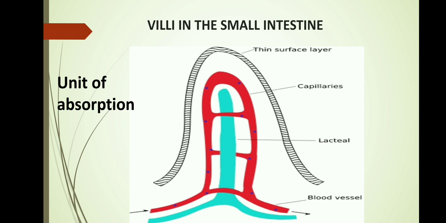So now what is the capillary going to do and what is the lacteal going to do? Let's check it out. Capillaries absorb amino acids and glucose exclusively. All the glucose and amino acids which are there after digestion will get absorbed by the capillaries. Now what is the lacteal going to do? The lacteal will absorb the fatty acids which are coming out after digestion. So capillaries are absorbing amino acids as well as glucose molecules, and lacteals are absorbing the fatty acids. So with this we come to the end of the topic.